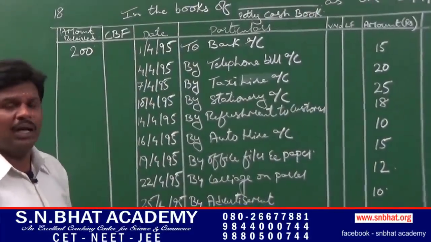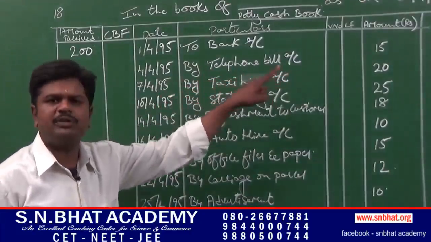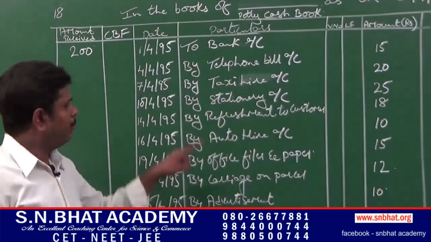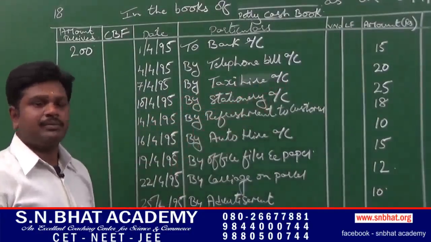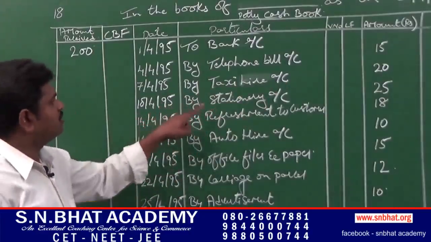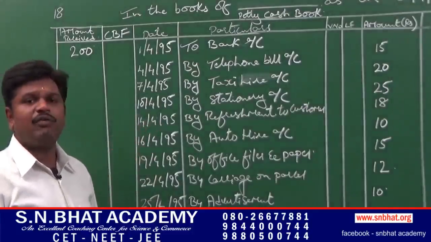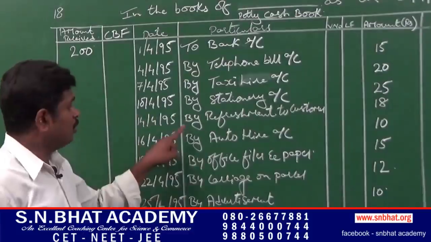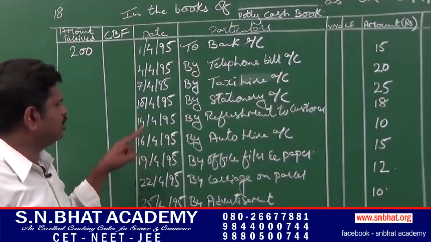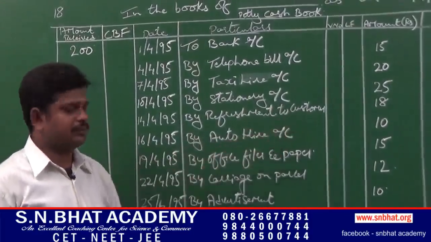On 4th of April, telephone bill paid rupees 15. By telephone bill paid rupees 15. On 7th of April, taxi hire paid. By taxi hire paid rupees 20. On 10th of April, stationery purchases. By stationery rupees 25. On 14th of April, refreshment to customer. It is an expense. So by refreshment to customer rupees 18. On 16th of April, auto hire paid. By auto hire rupees 10.